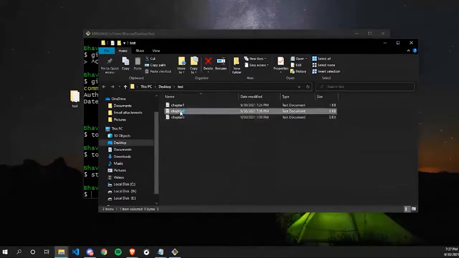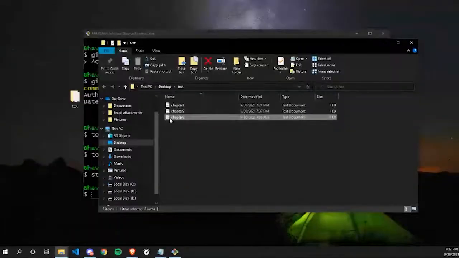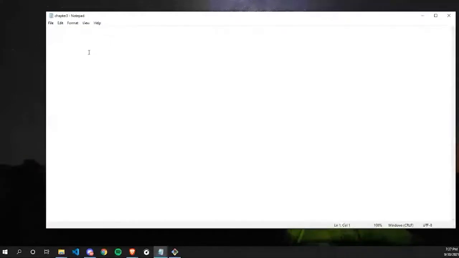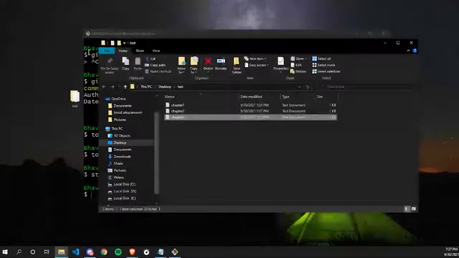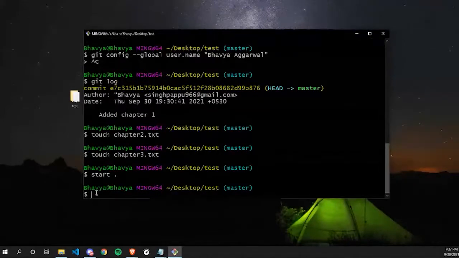Now if I open chapter2, it's empty right now. So let's add some data. Hello, this is chapter2. We'll save this file and close it. Now let's open our chapter3 and add some data in it. Hello, this is chapter3. I'll save this file and close it. I'll close this folder also. And yeah, now we have created two more files inside our folder test.